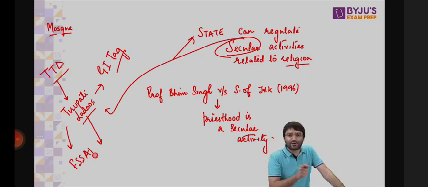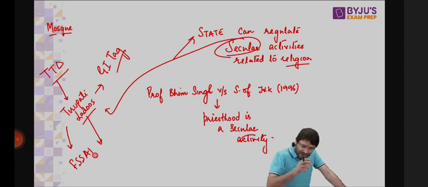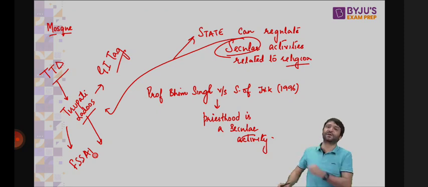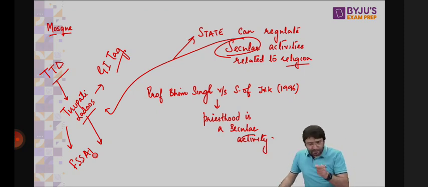So what is Article 26? Every religious denomination, which means not just a religious group, but also the sects and subsects of that religion, has the fundamental right to establish and administer its institution. Whether you want to administer this for charitable purposes or for religious purposes, you can manage your own affairs related to religion. You can acquire movable and immovable property. That is your fundamental right under Article 26, but it is not an unregulated, unrestricted fundamental right. Because in the name of public order, morality, and health, this fundamental right can be restricted.